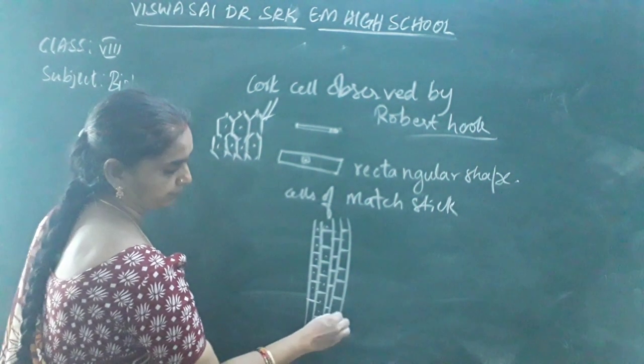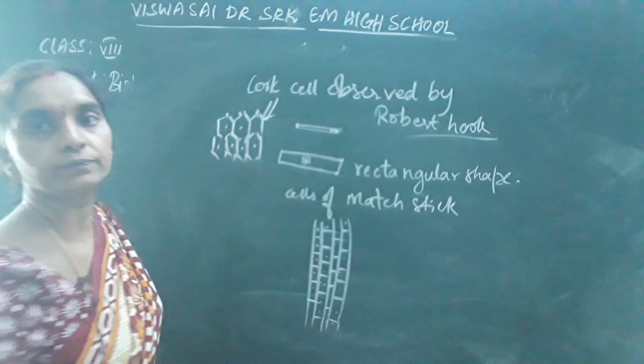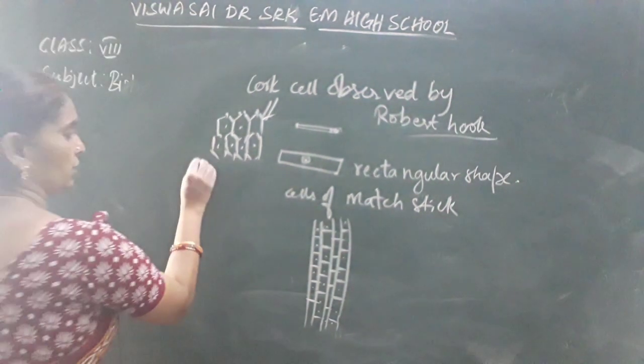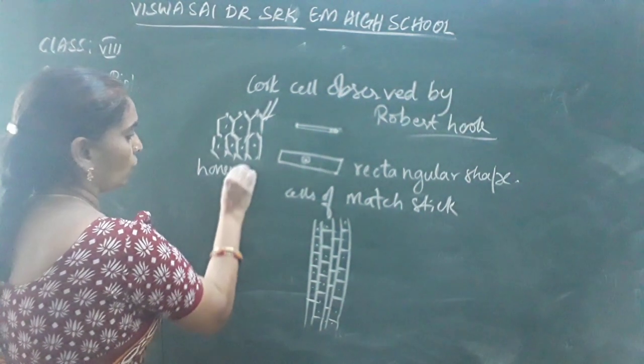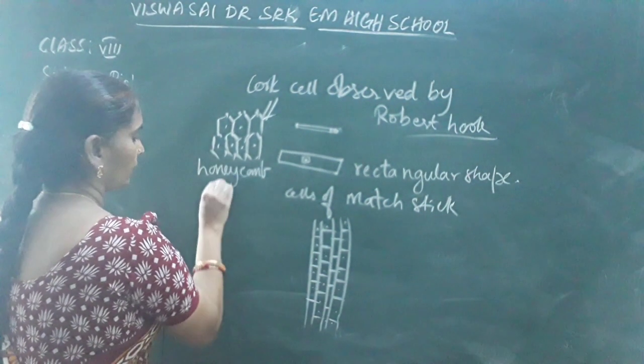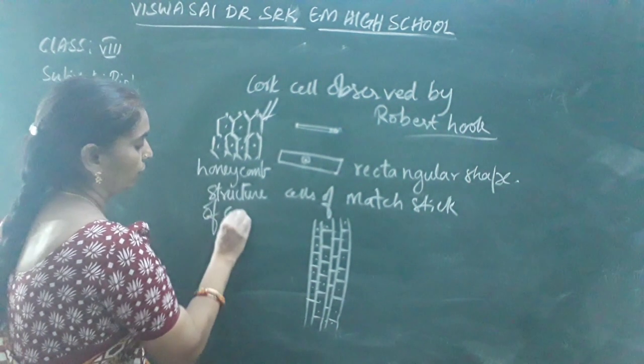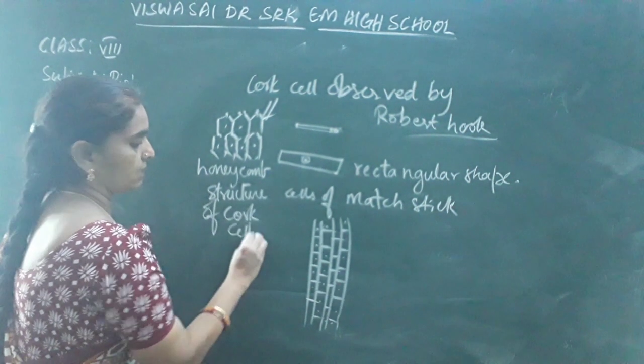This is the shape of the matchstick cells. This is a section of cork cells, the honeycomb structure. This is the honeycomb structure of cork cells.